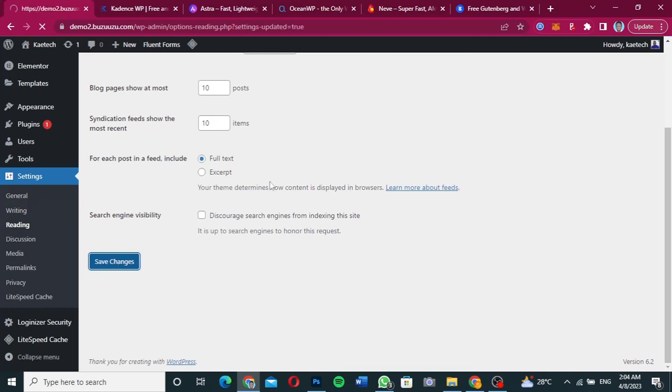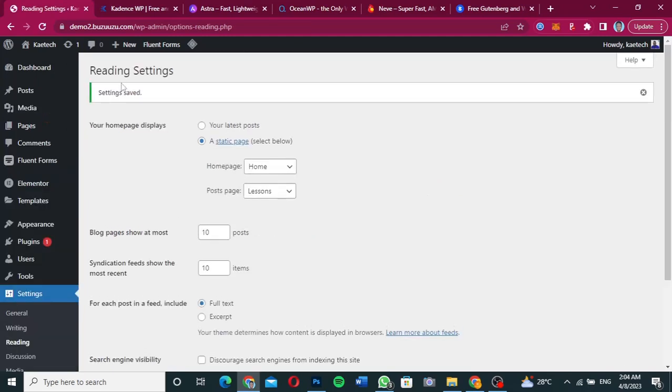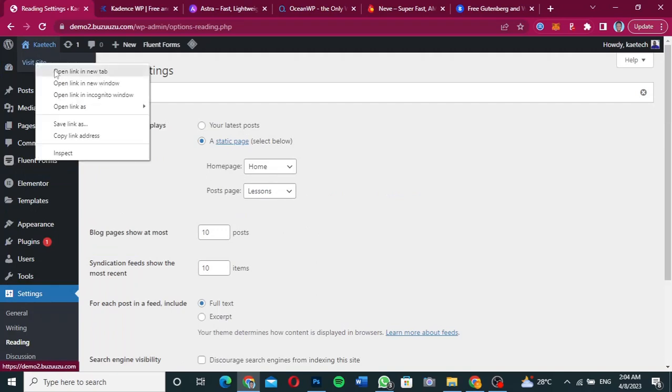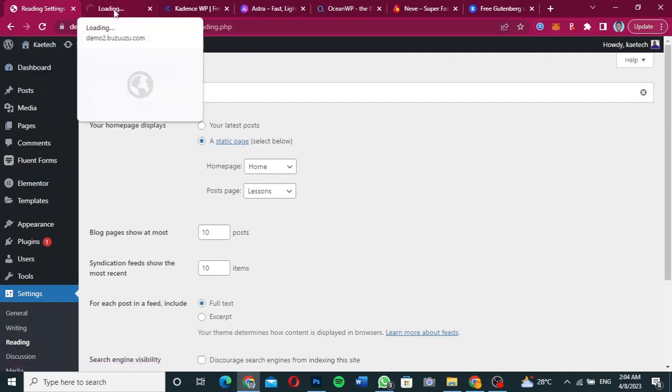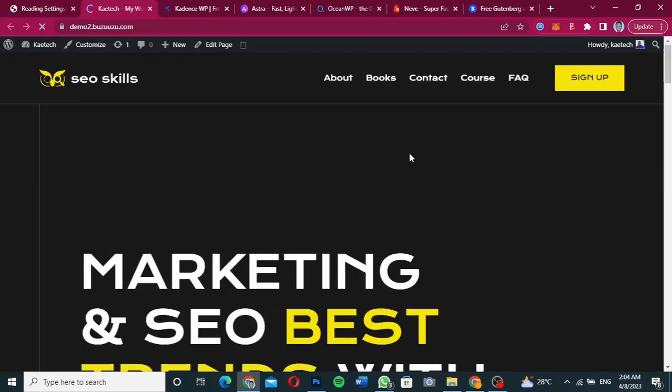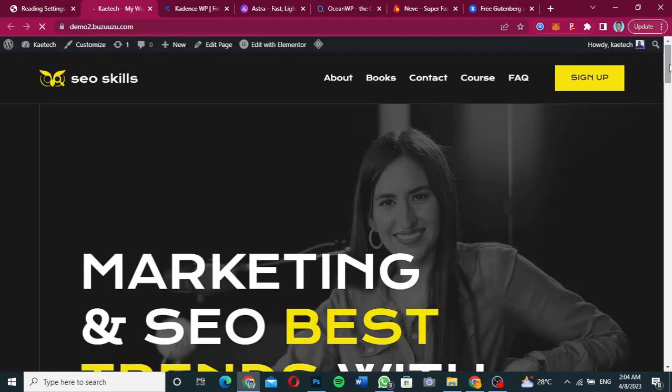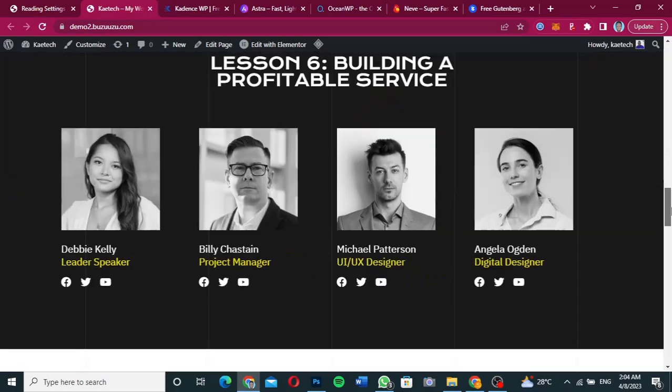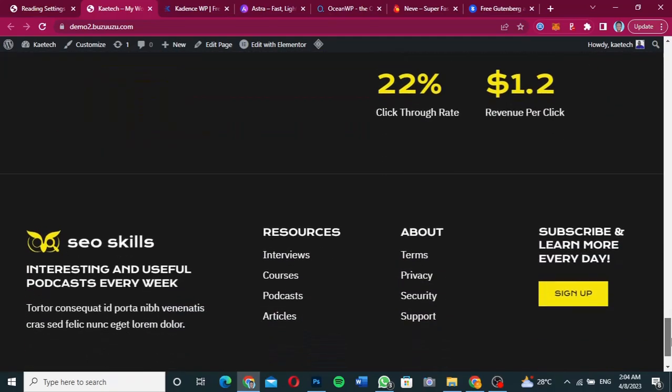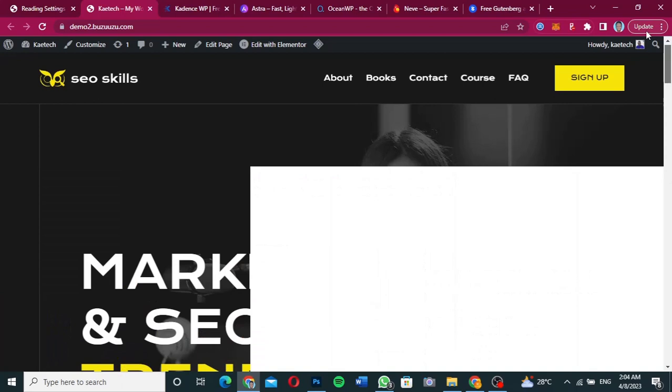So I'll save the changes over here and then open it in a new tab and see if the home is now fixed. As you can see, the home is now fixed. We can see it over here. Everything is now working perfectly.